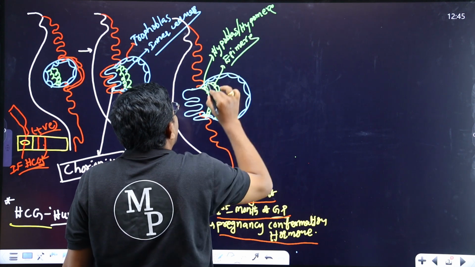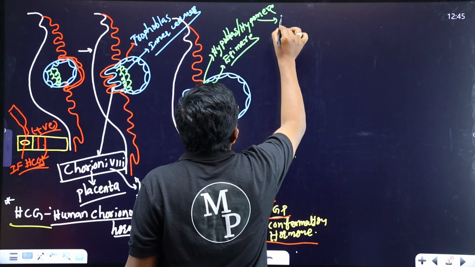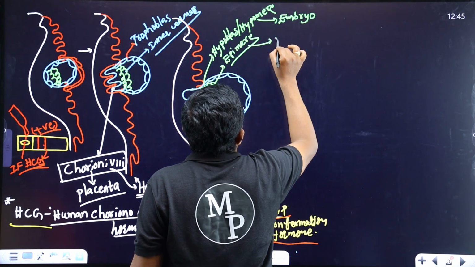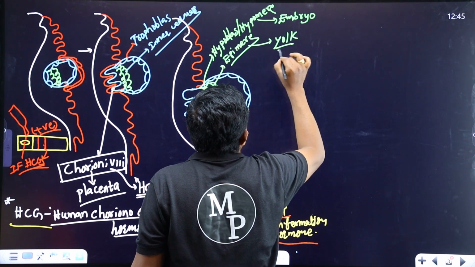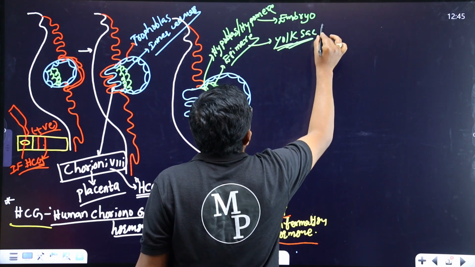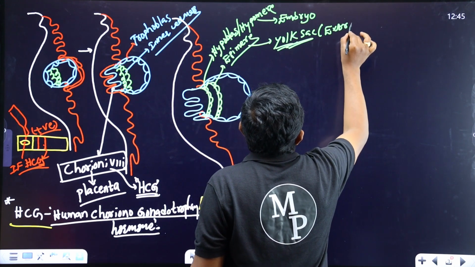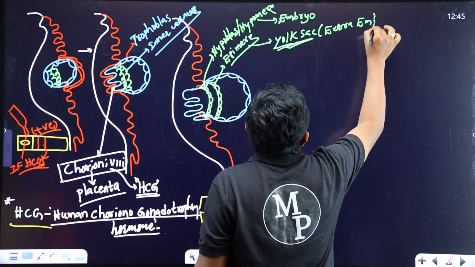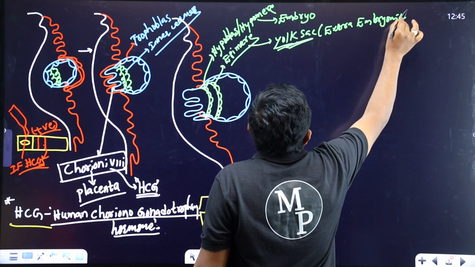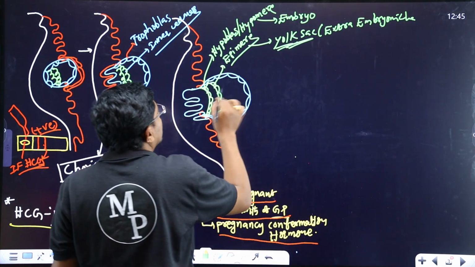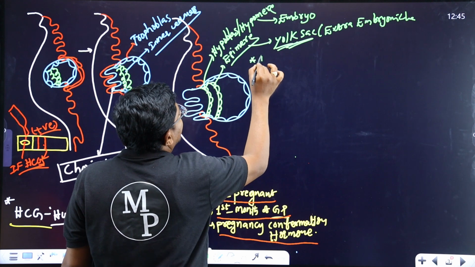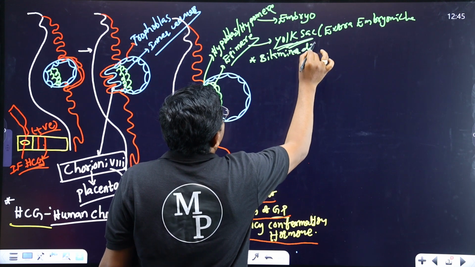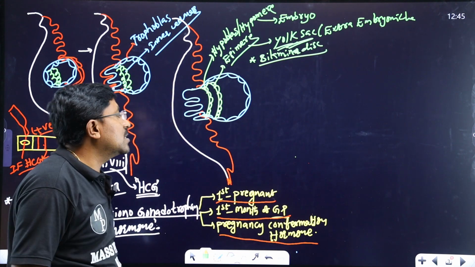The hypomere in future develops into the embryo. The epimere in future will develop into the yolk sac, which is one of the extra-embryonic layers. So this is the bilaminar disc that is formed here.